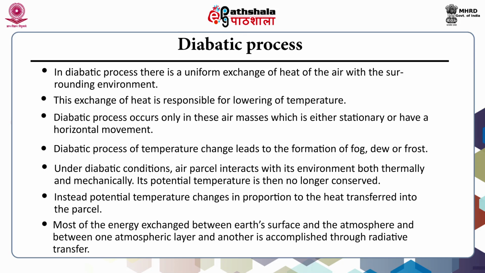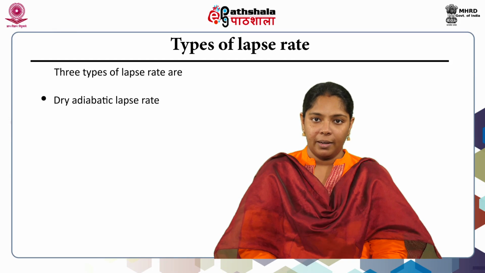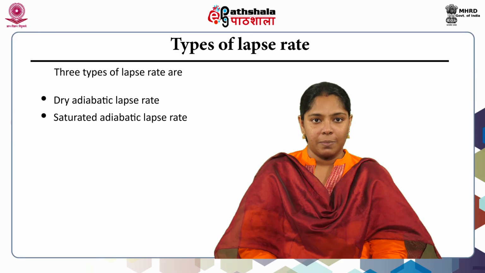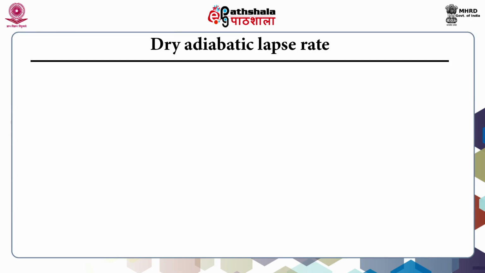Most of the energy exchanged between Earth's surface and atmosphere and between one atmospheric layer and another is accomplished through the radiative transfer. In fact, outside the boundary layer and the cloud, radiative transfer is the primary diabatic influence. What are the types of lapse rate? There are three types of lapse rate, which are dry adiabatic lapse rate, saturated adiabatic lapse rate, and environmental lapse rate. Let's see what is dry adiabatic lapse rate.